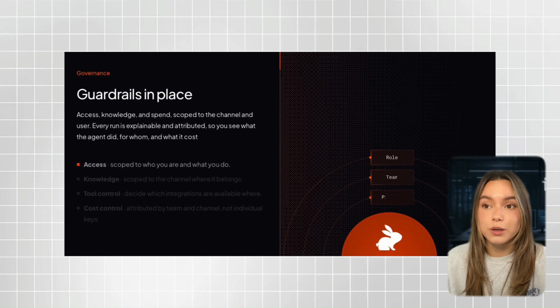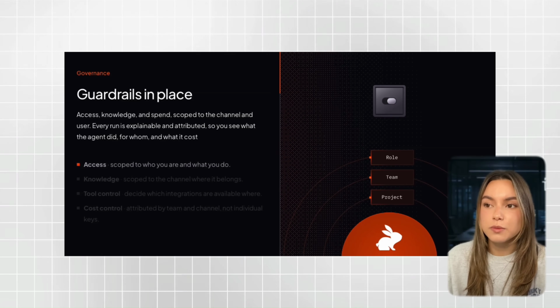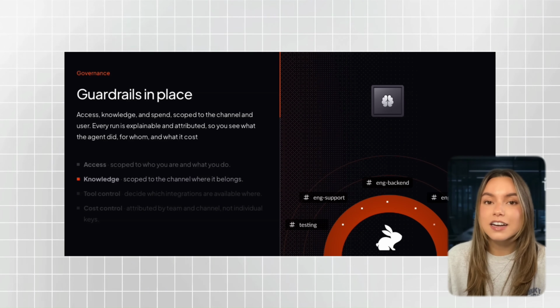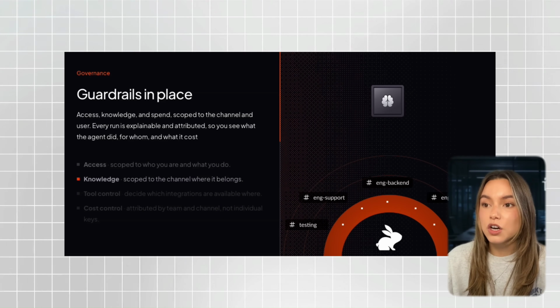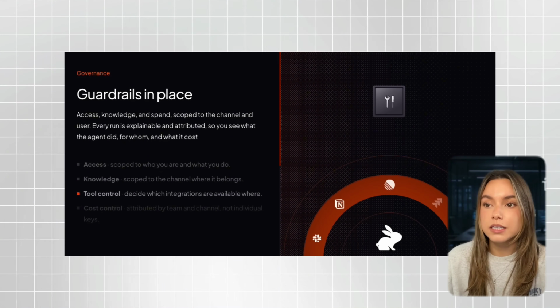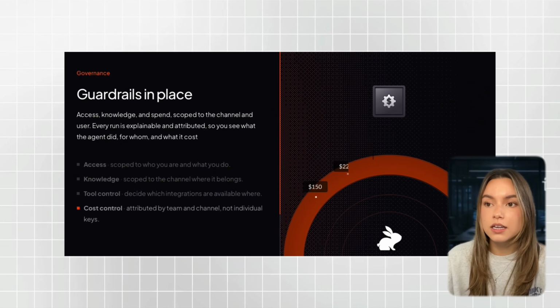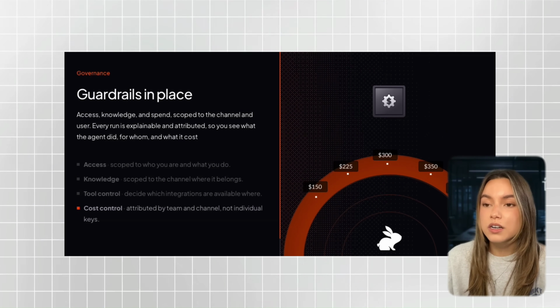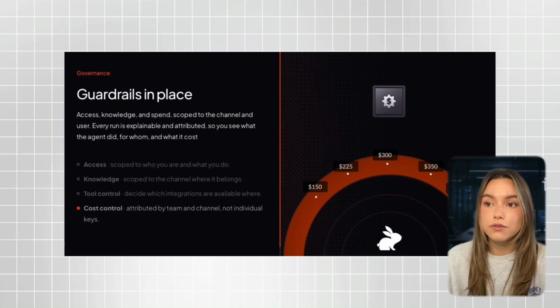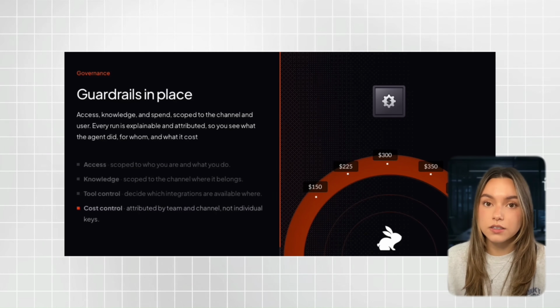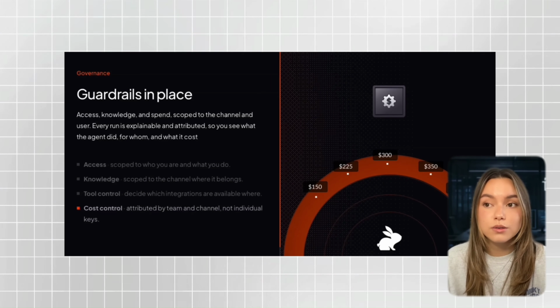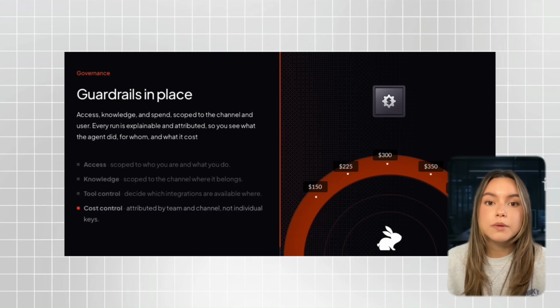And fourth is guardrails. This is the one that matters the moment you try to deploy any agentic AI inside a real organization. Access scoped by role, by channel, by team, cost attributed to teams and projects, not individual API keys that nobody's watching. Every run is explainable and attributed. You can see exactly what the agent did, for whom, and what it cost. This is a thing that keeps most AI agents out of real enterprise workflows. The accountability issue. CodeRabbit built governance from the start, not as an afterthought.